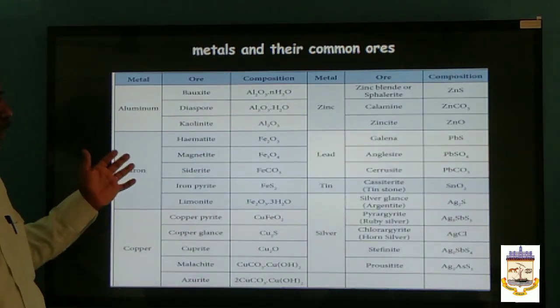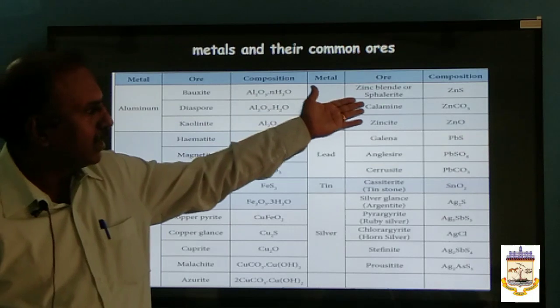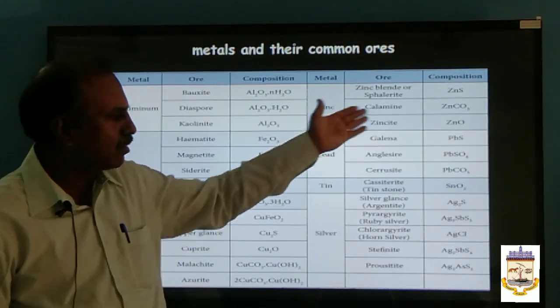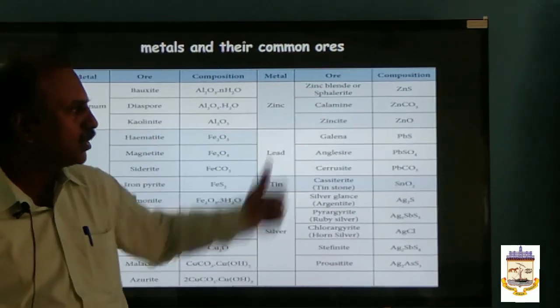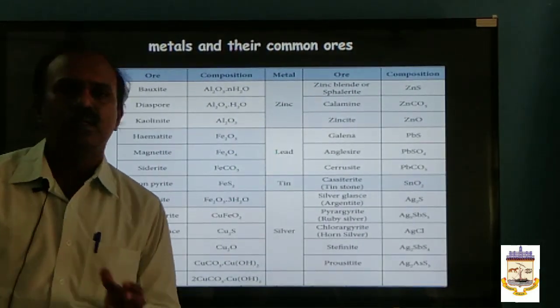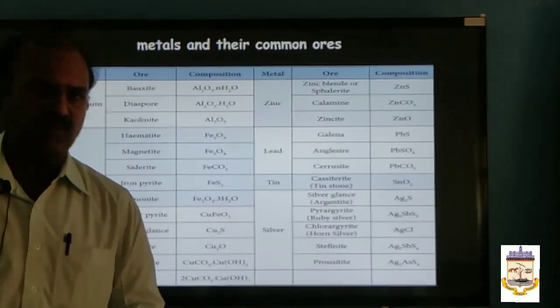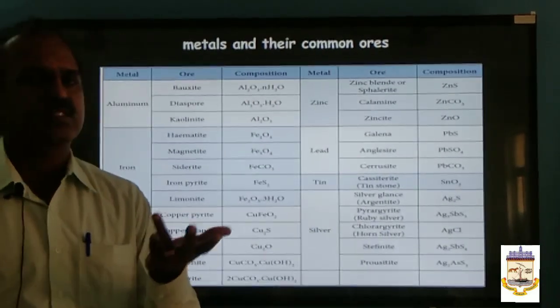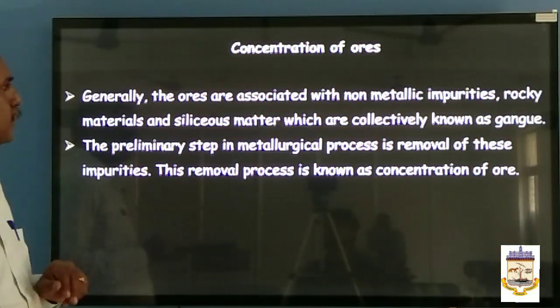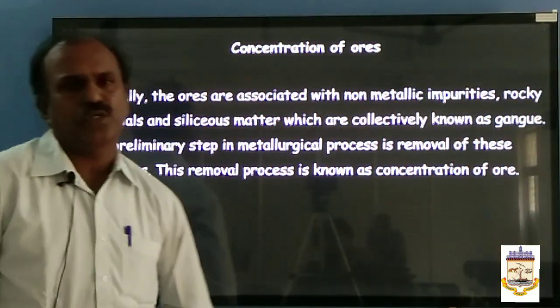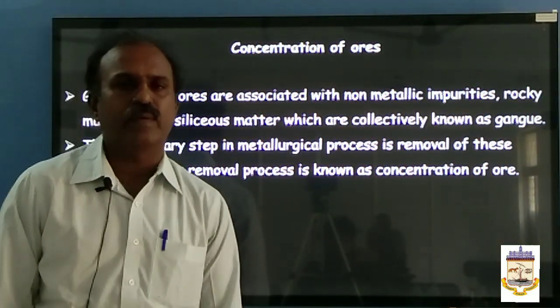So if you look at the zinc blende is a sulfide ore, calamine is a carbonate ore, zincite is an oxide ore. So a metal may exist in different forms, in the form of carbonates, sulfide, oxides, silicates, and many different forms. So just look at here. Concentration is the first step of the metallurgical process.